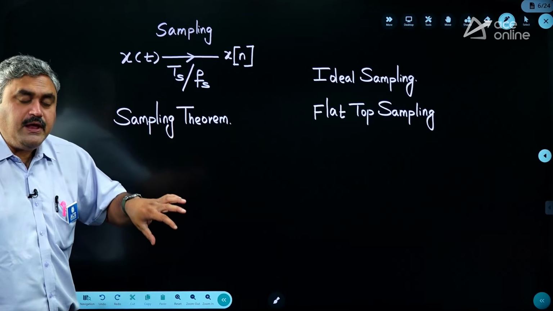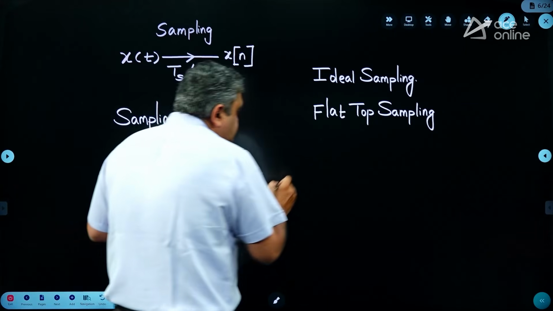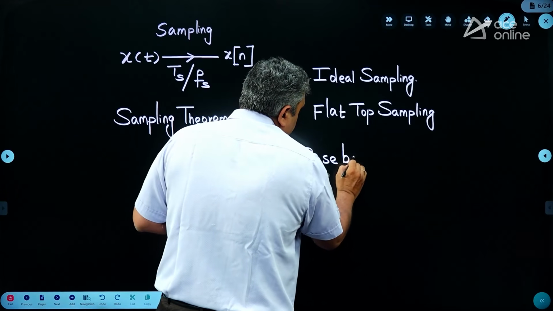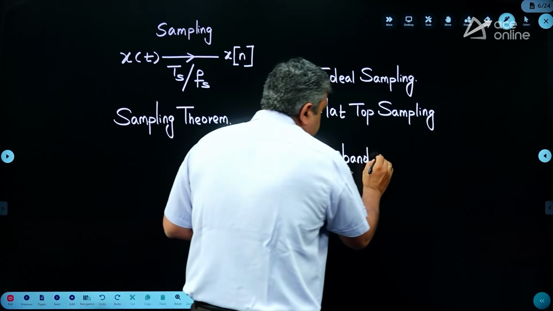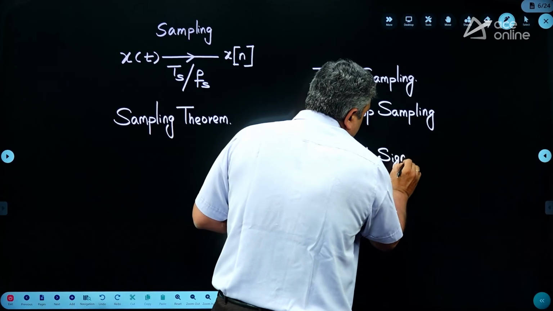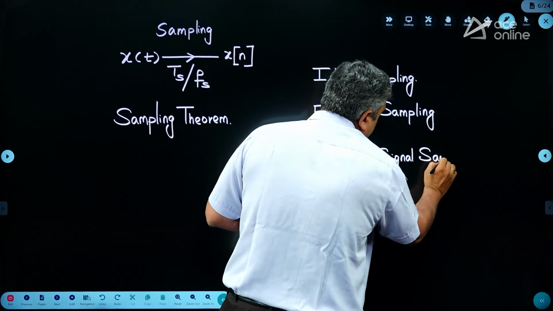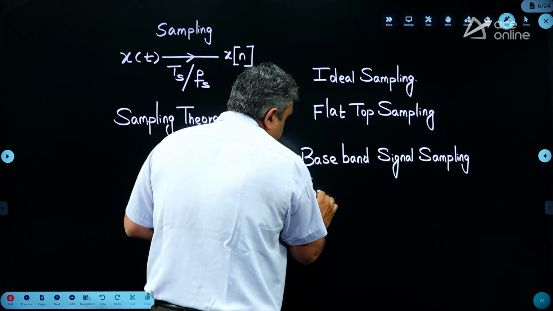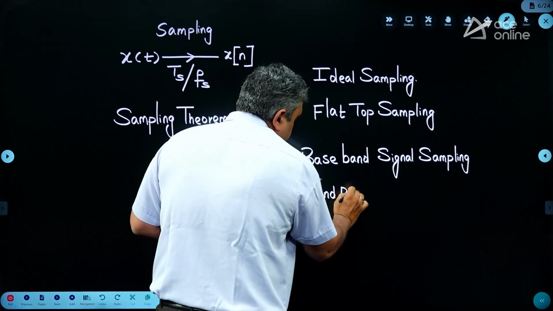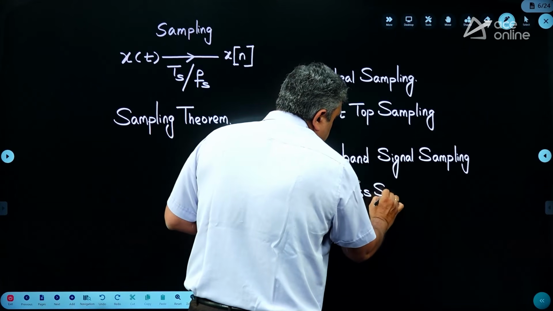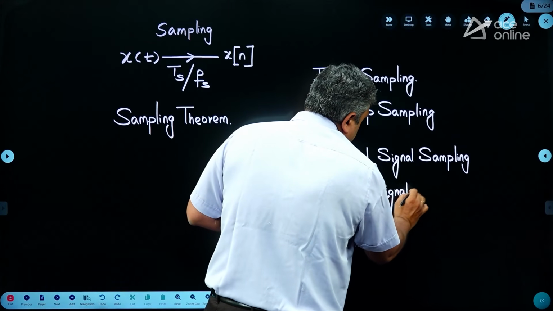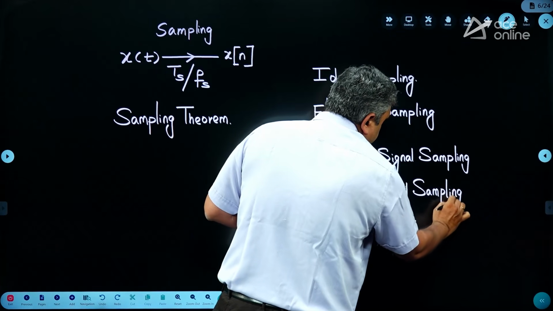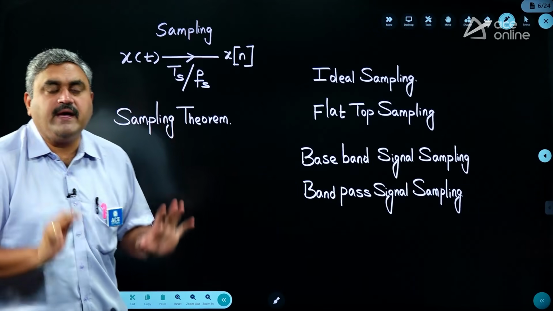And whenever you do sampling of these signals, the varieties are: you have baseband sampling, which means you do the sampling at message signal level, baseband signal sampling. And also you have bandpass signal sampling, which means sampling after doing a modulation process. So all these are the topics that will be covered under the broad heading of sampling process.